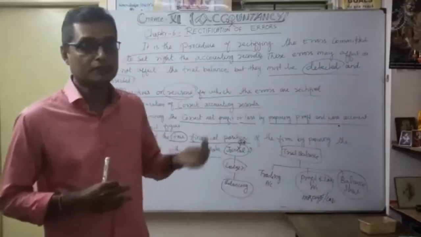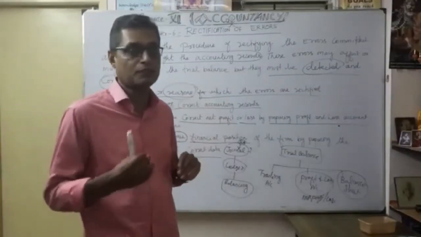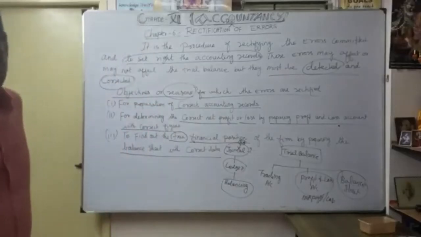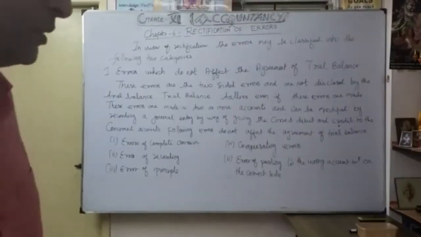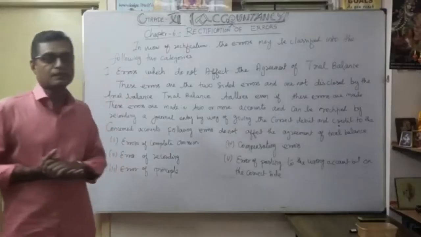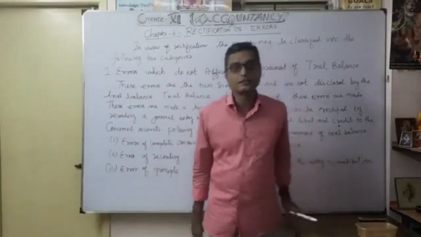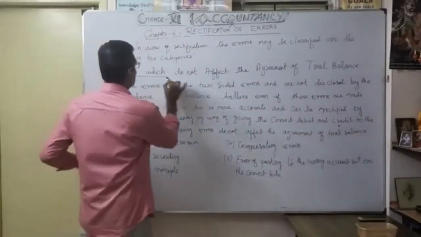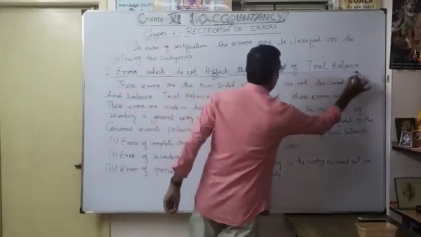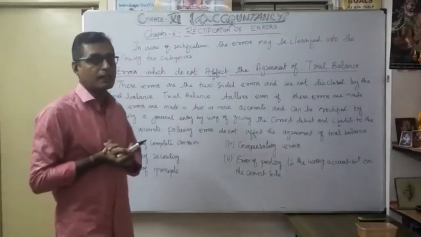Then we are going to discuss the next point: which errors affect the trial balance and which do not. Now let's see the further discussion. In rectification of errors, these errors may be classified into two categories. Category number one: errors which do not affect the agreement of the trial balance. Second category: errors which affect the agreement of the trial balance.